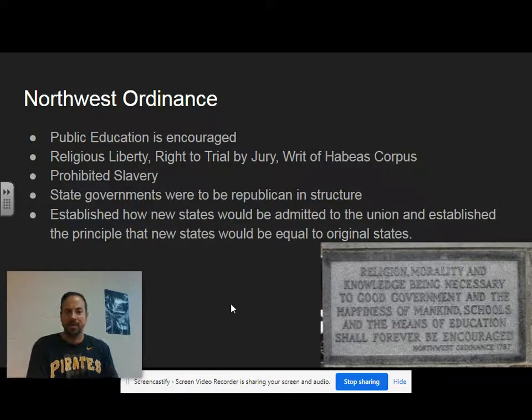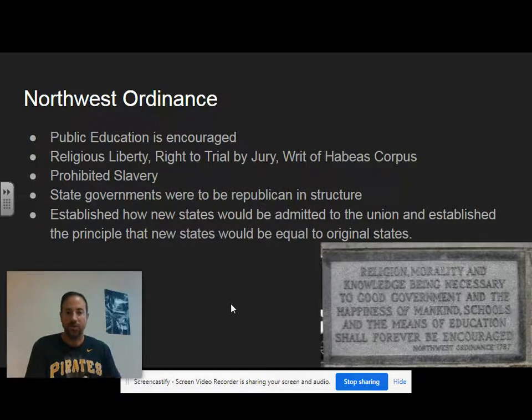That second bullet point, you see some things that you probably would think of as part of the Bill of Rights. This is before the Bill of Rights. So this is before the Constitution, which the Bill of Rights would come after. But the idea of religious liberty, meaning religious freedom to worship in whatever type of church you would like to, or not to worship at all, that is established in the Northwest Ordinance. Trial by jury, that it's not a judge that makes the decision, it's a jury of a person's peers that makes the decision. That is established here, and again will be part of our life.